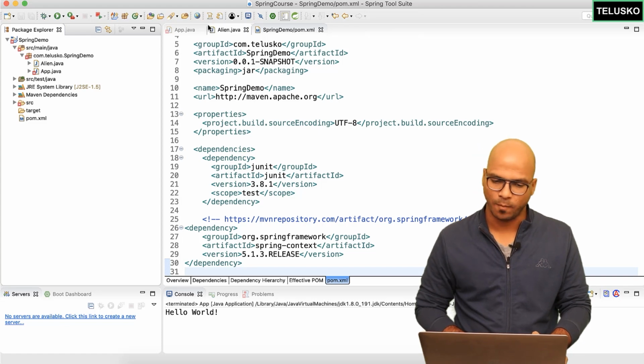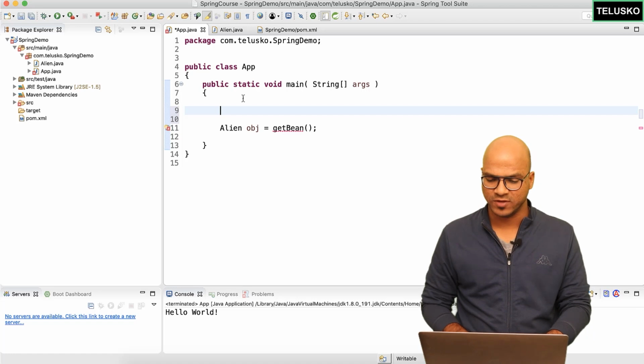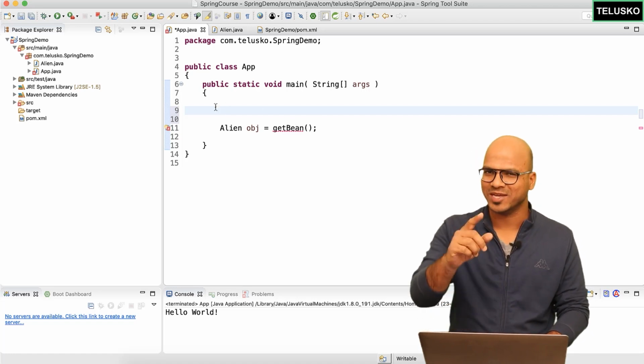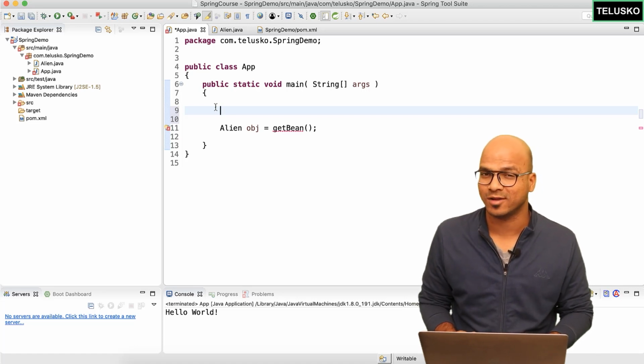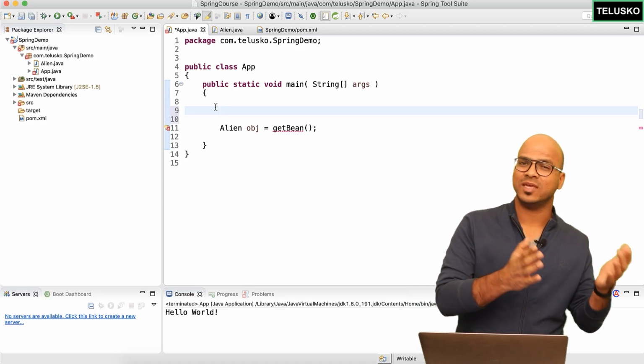Where to use it? Go back to your app, and this is where you will be using an interface in which you have this method, getBean. Okay, now what's the interface name? Okay, you guessed it right. We have a concept of ApplicationContext. But before the ApplicationContext came into the picture, we had something else.